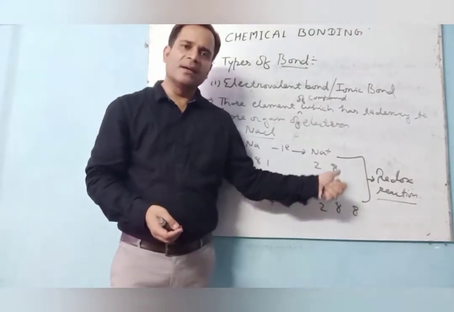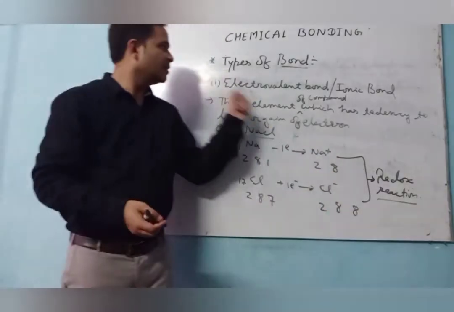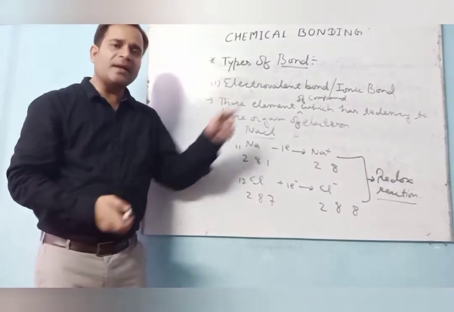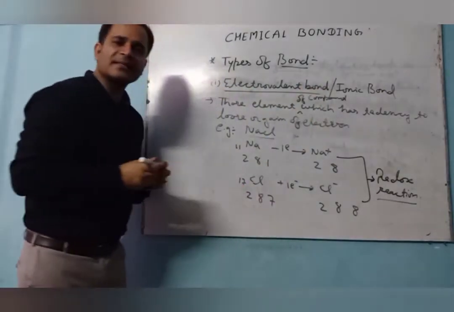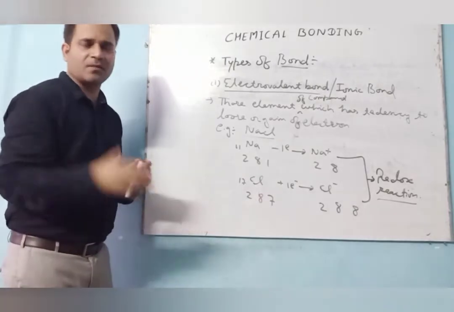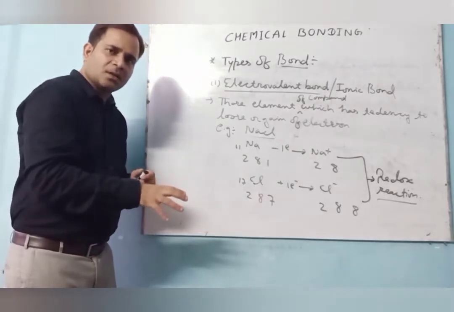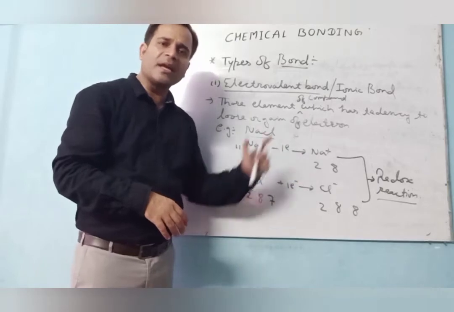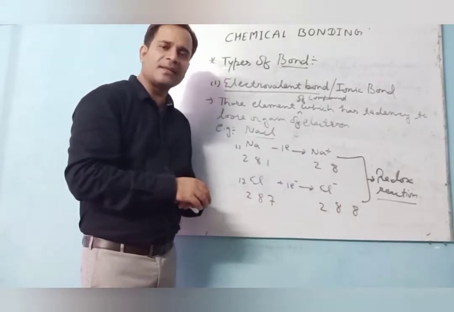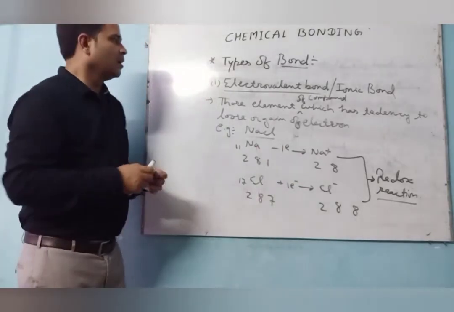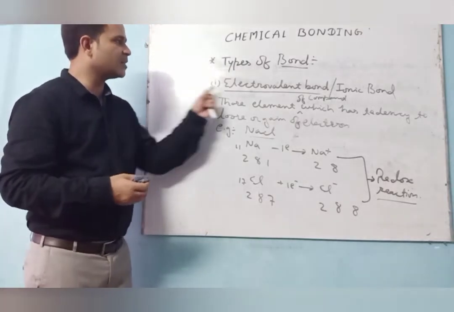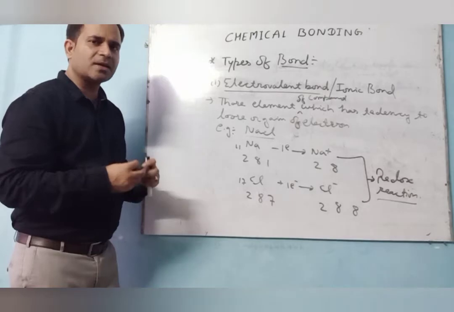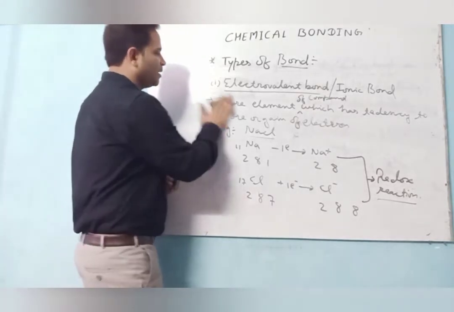So the ionic bond or electrovalent bond always forms a redox reaction, because both loss of electron and gain of electron take place simultaneously. I hope this is clear. The first type of bond, that is the electrovalent bond, or ionic bond, is clear.